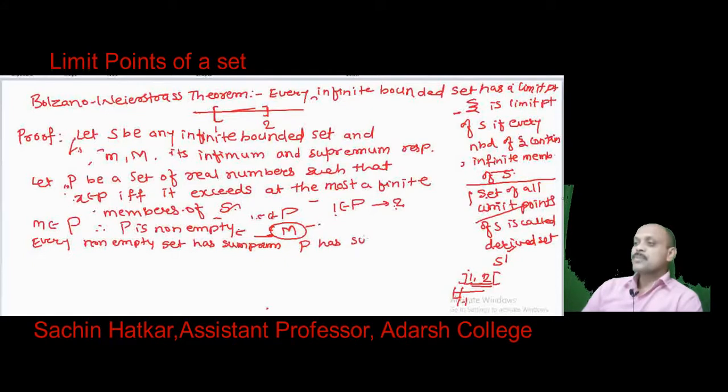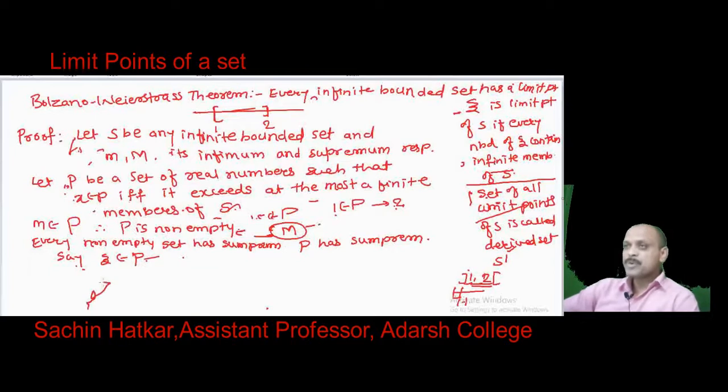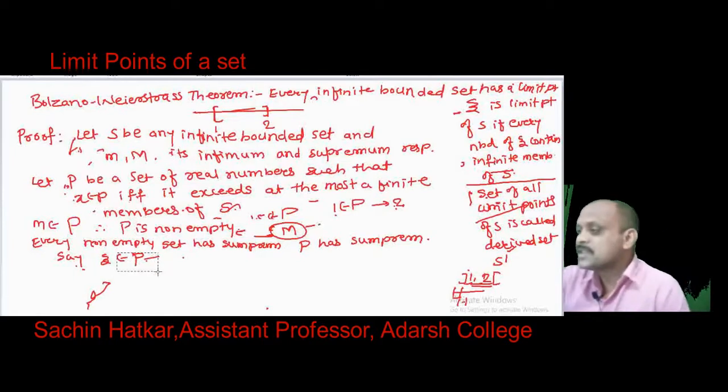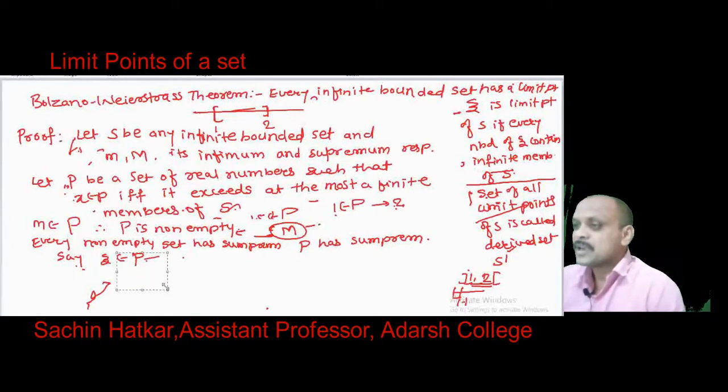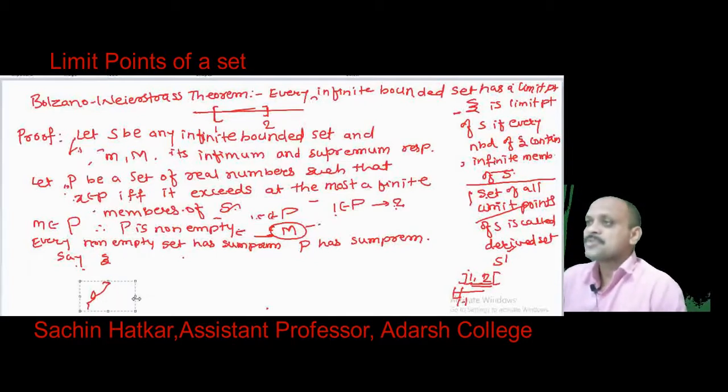Suppose that supremum is xi. We cannot say definitely about the belongingness of the supremum. The supremum may be a member of the set, or may not be a member of the set, and therefore here we delete this possibility. Xi is the supremum of P, and then xi plus epsilon here.